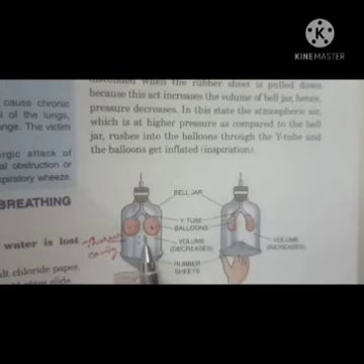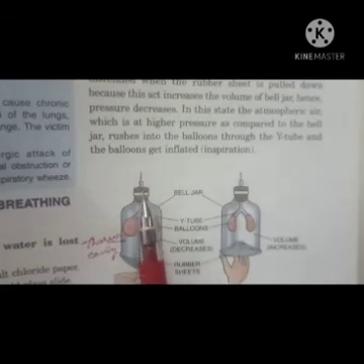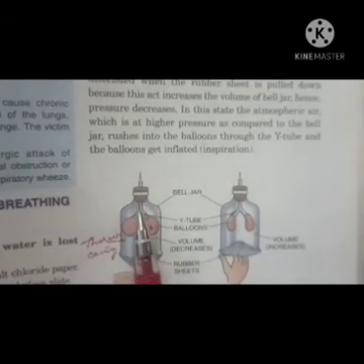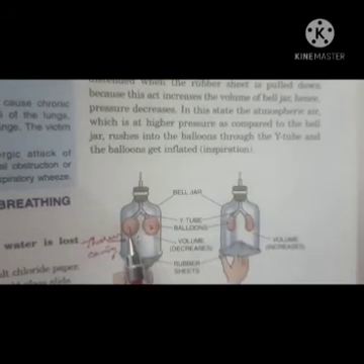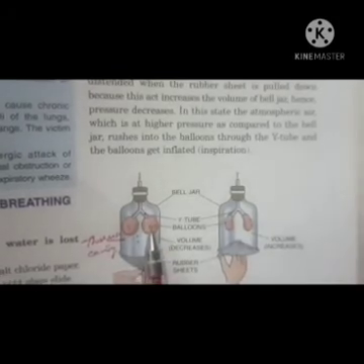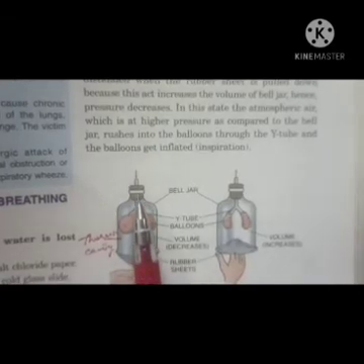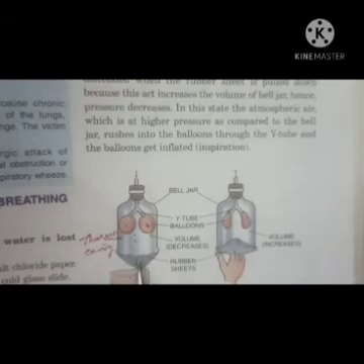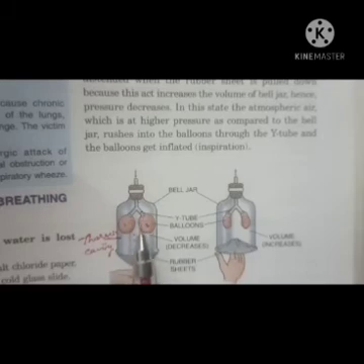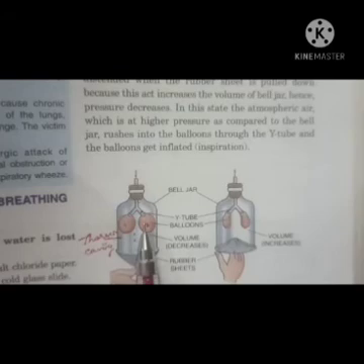Then the atmospheric air, which is at higher pressure as compared to the bell jar, rushes into the balloons through this white tube, and the balloons get inflated. It means when you breathe in, when inspiration takes place, the diaphragm moves down, so the volume increases, and when volume increases, pressure decreases, right? The air rushes through the trachea into your lungs, and the lungs fill with air.